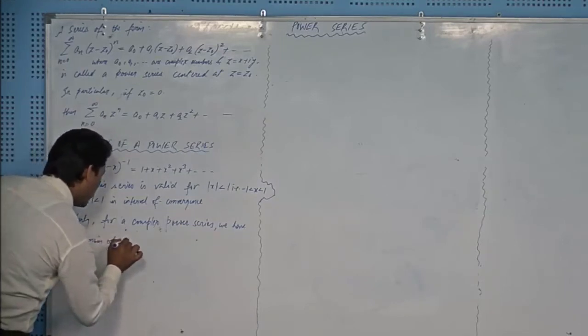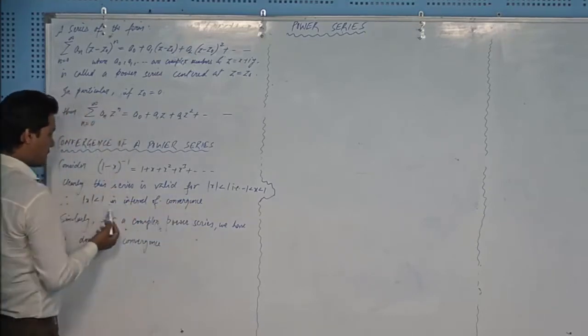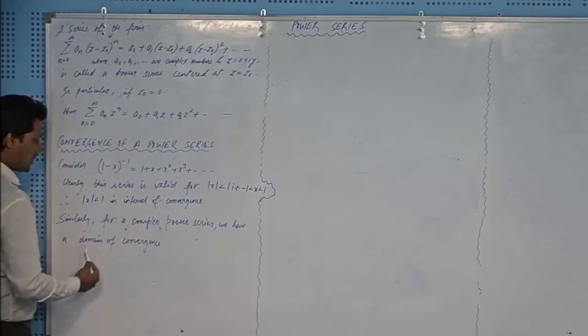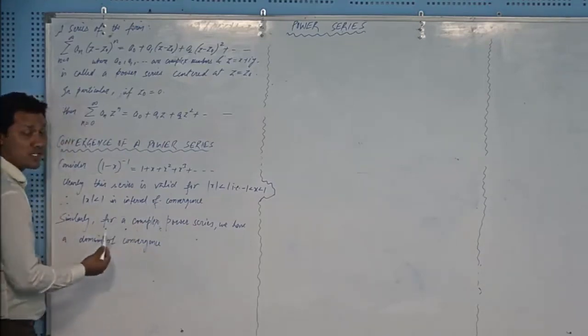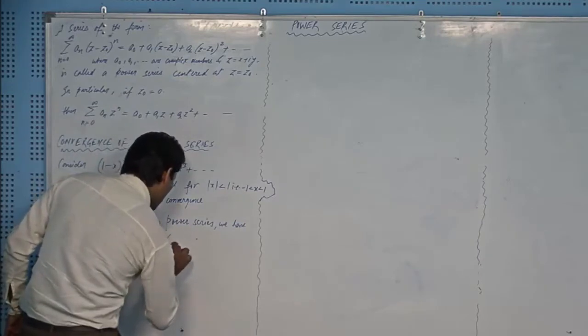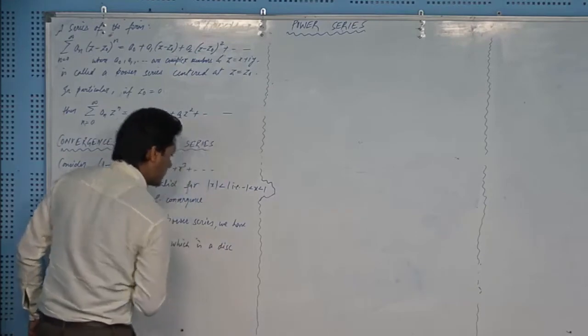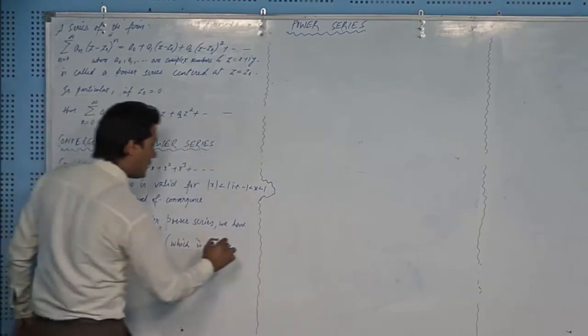Domain of convergence. In place of interval of convergence, we are writing domain of convergence for a complex power series, and generally it is a disk of the form